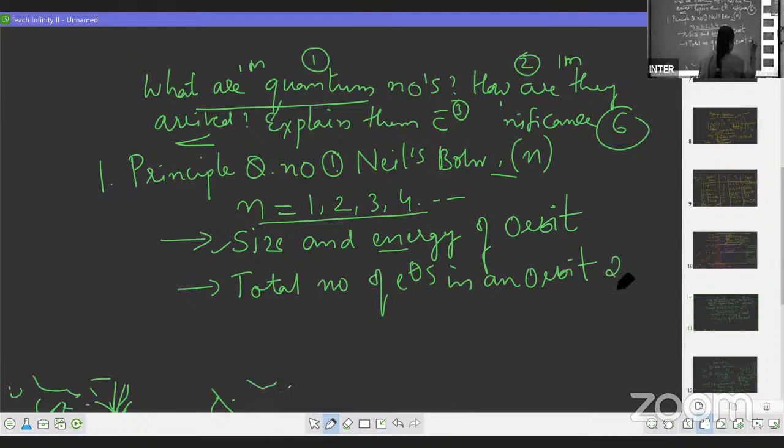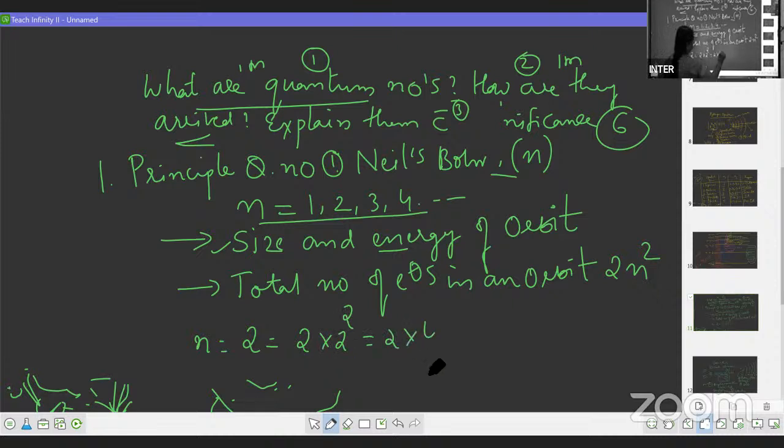This is given by the formula 2n square. Suppose you have the second orbit, and you want to find the total number of electrons in the second orbit. So n is equal to 2, so 2 into 2 square, so 2 into 4.